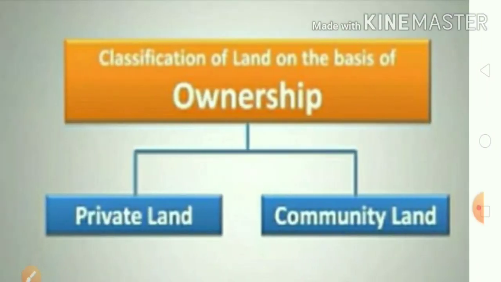Private land is the land owned by an individual, for example an individual or independent house, whereas community land is owned by the community for a common purpose, such as a community garden, temple gardens, etc. It is a common property resource. With the help of technology, we can see the common property resources are developed for betterment and improvement.